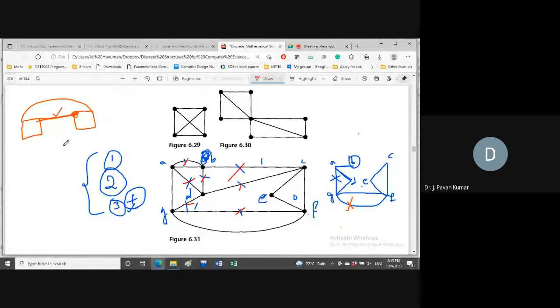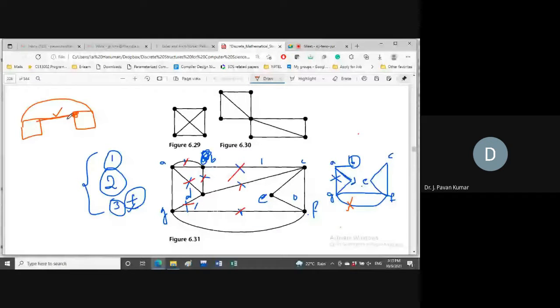Okay, let us consider we are having a graph like this, a simple graph. Now we are here. Can we consider this edge or not?